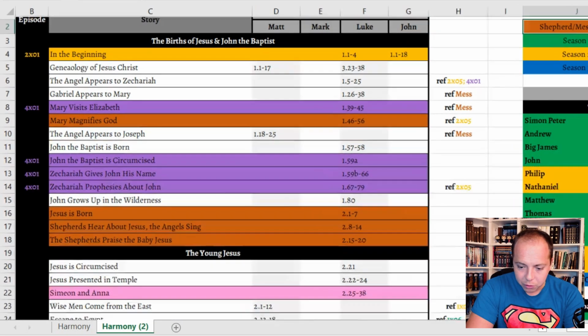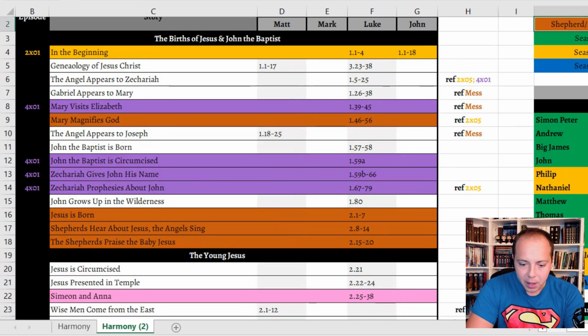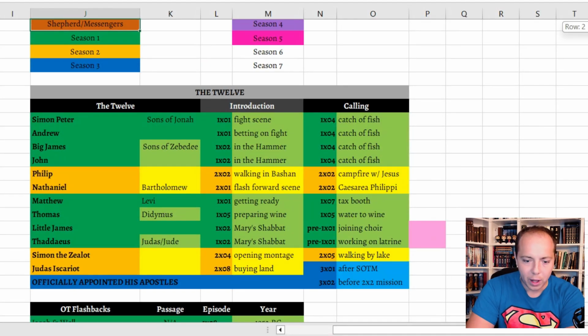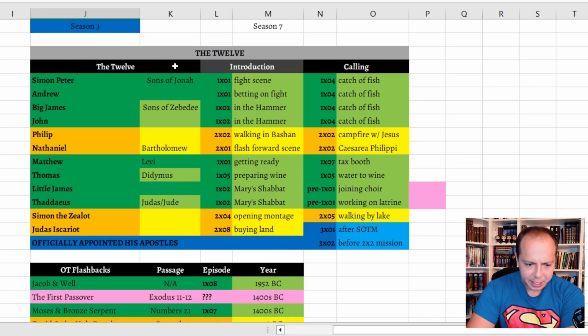And so let's actually start over here, right? Let me see if I can zoom in a little bit. And, okay. Let me go over here. And we're going to look right here at the 12, right? So as you can see, we saw the introduction and calling of most of these apostles in season 1, right? Simon Peter, Andrew, Big James, John, Matthew, Thomas, Little James, Thaddeus, they were all introduced in season 1, and we either saw their calling or a reference to their calling in season 1 as well. The only ones who were saved for season 2 were Philip, Nathaniel, Simon the Zealot, and Judas Iscariot.